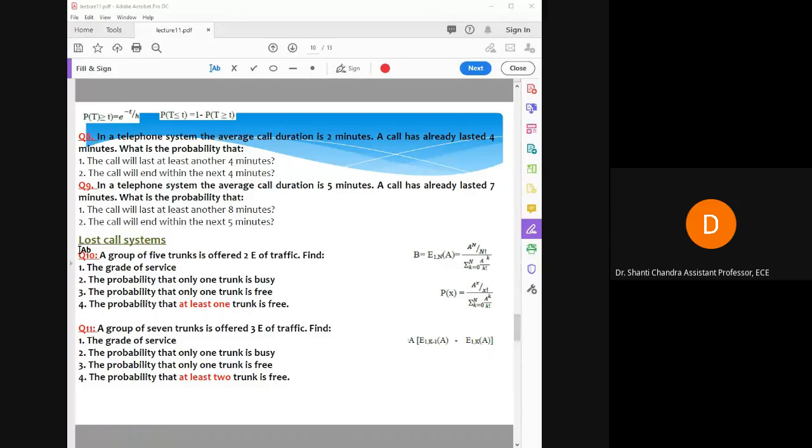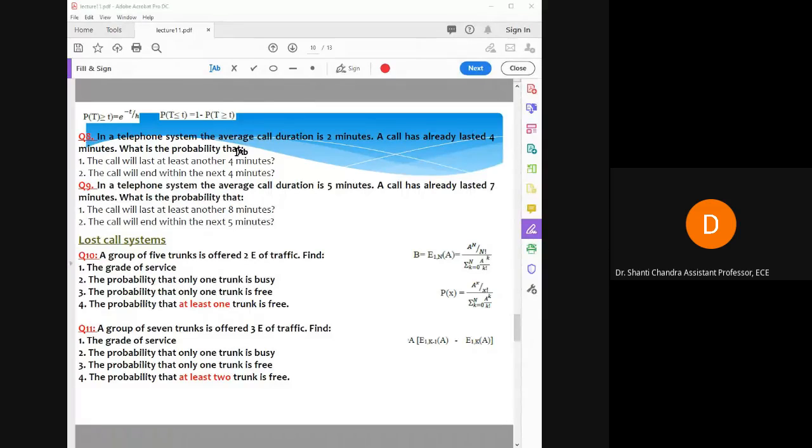Now solve the ninth problem, which is similar to your eighth one. Your holding time is 5 minutes and your t is equal to 7 minutes, and the first part is at least 8 minutes.